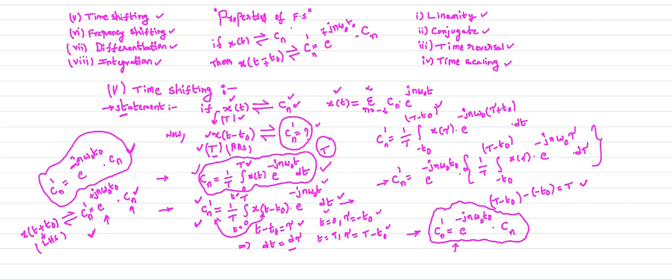So this is your generalized statement for right hand side shifting operation and left hand side shifting operation. Minus is for right hand side shifting operation. Whenever there is a minus, here also we will get minus. Whenever there is a plus, which is your left hand side shifting operation, we also get the plus. Like that you need to remember the shifting operation. This is about your time shifting operation.